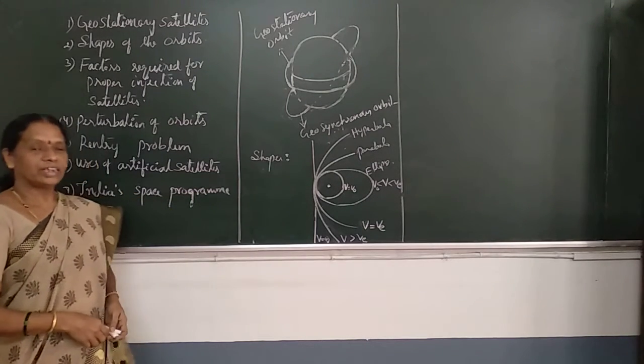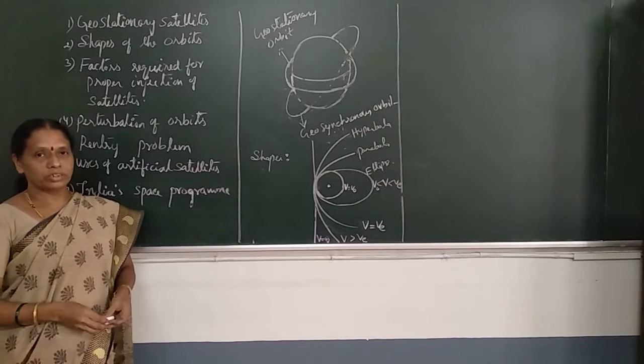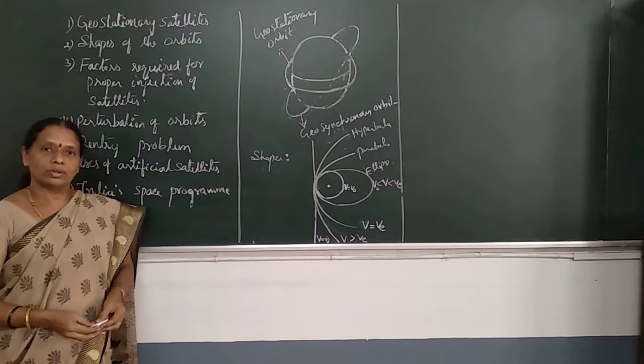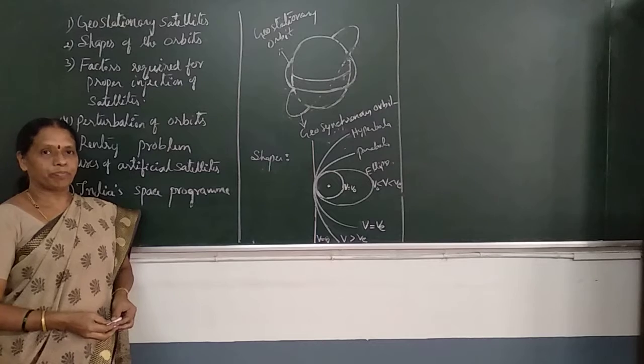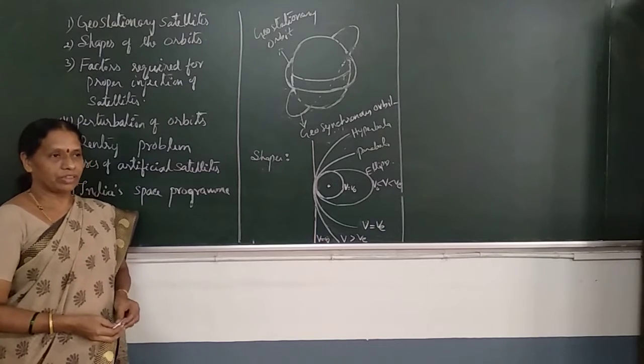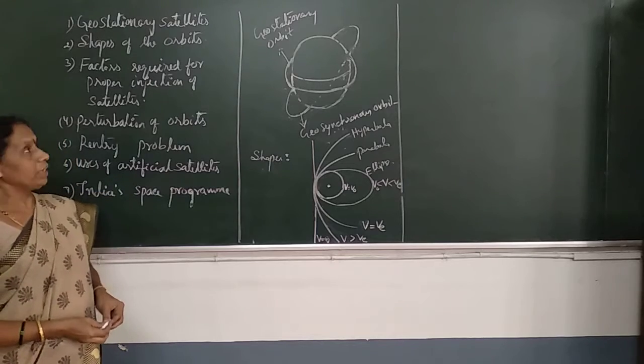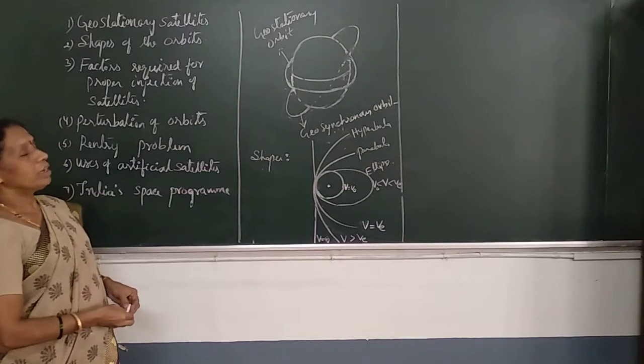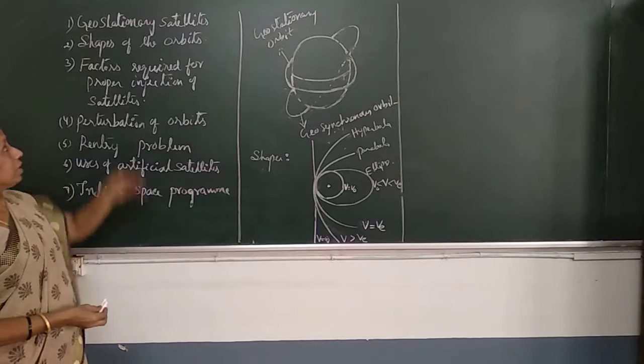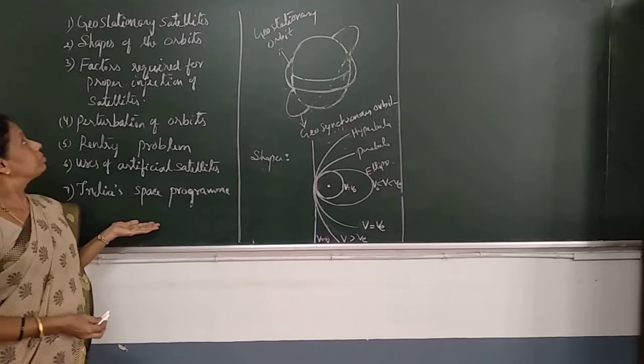Dear students, in the last class, we derived the expressions for the orbital velocity of the satellite and the time period of the satellite. These things we derived and then I had stopped that class. Let us continue that topic here today in this class. Today let us discuss these factors.